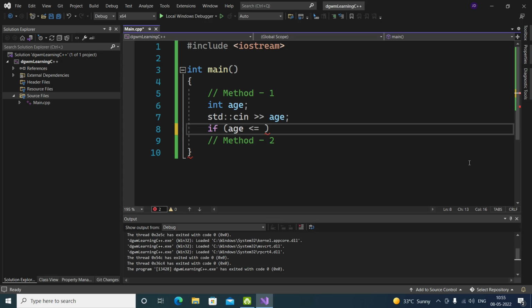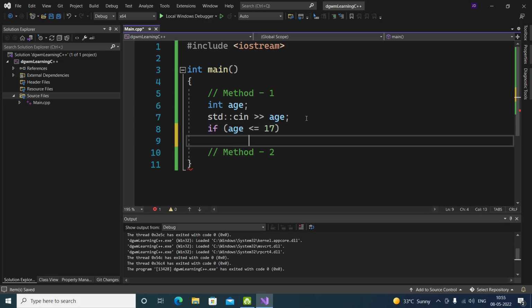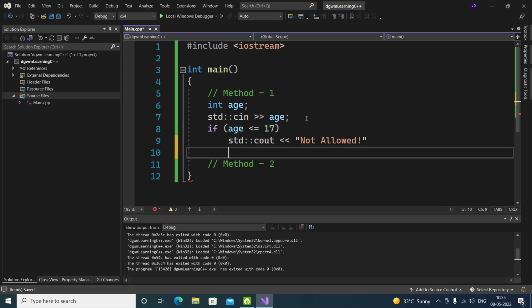If age is less than or equal to 17, that is, less than or equal to 17, and if that is true, cout just print something like not allowed. Else, cout allowed, something like that. Okay.